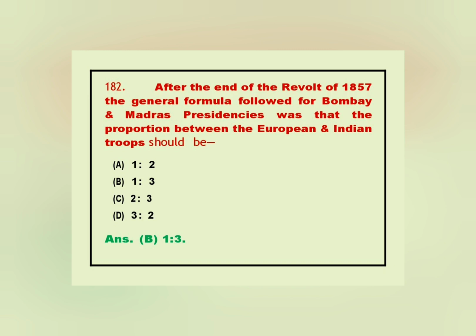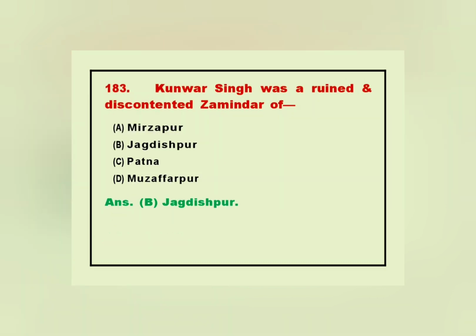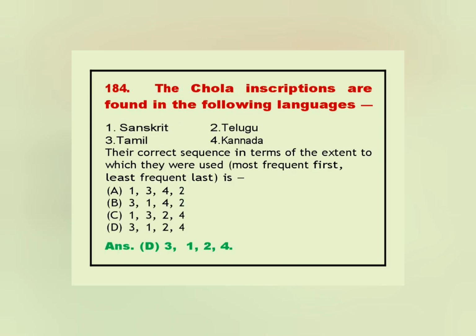182. After the end of the revolt of 1857, the general formula followed for Bombay and Madras presidencies was that the proportion between the European and Indian troops should be. Answer. D. 1:3. 183. Kunwar Singh was a ruined and discontented zamindar of. Answer. B. Jagdishpur.